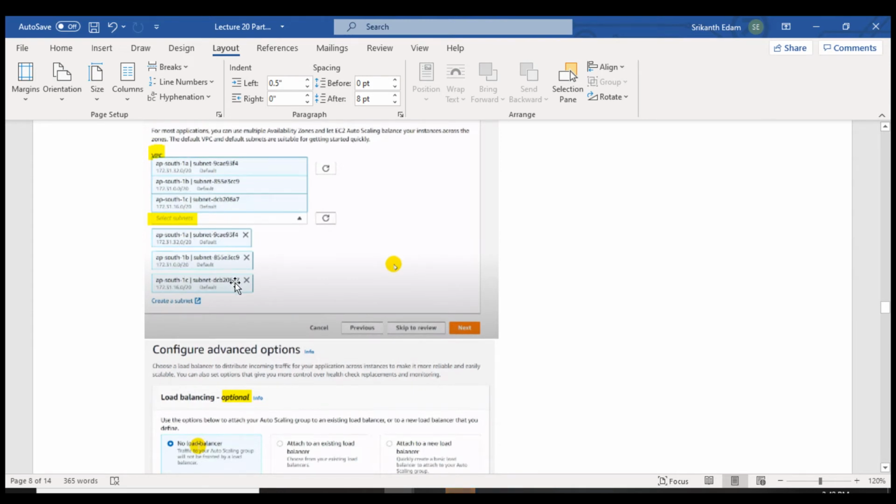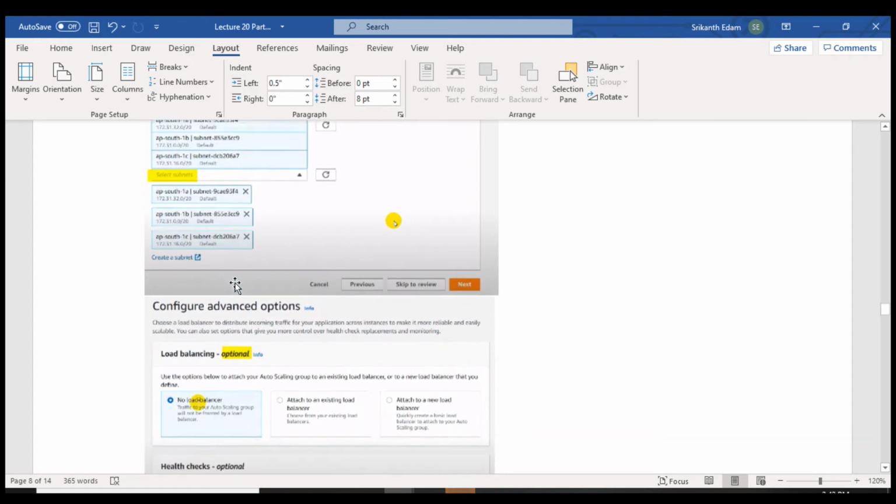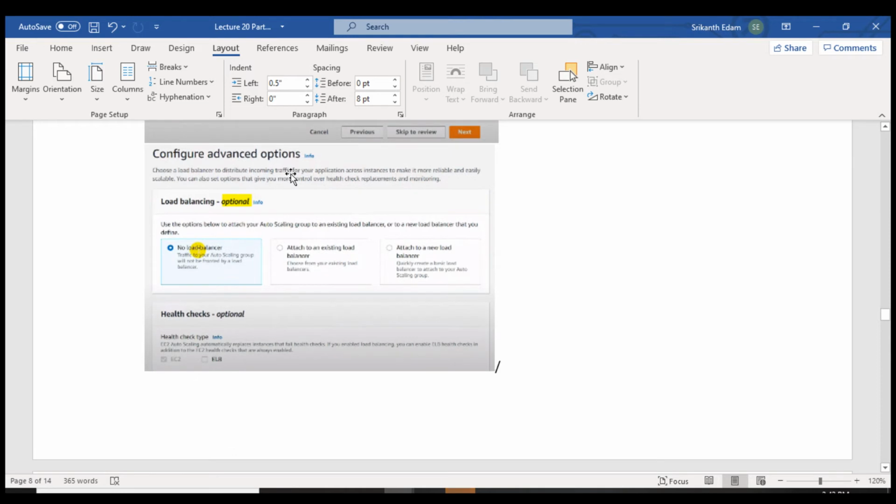Subnet is nothing, guys, it is availability zone, so we can add it here. So whatever subnets you are going to add here, it will be available for the auto scaling group to create instances. Configure advanced option, you can use the load balancer to share the load. In case you don't want it, you can skip it, it is optional.